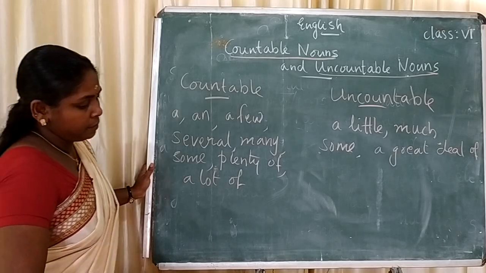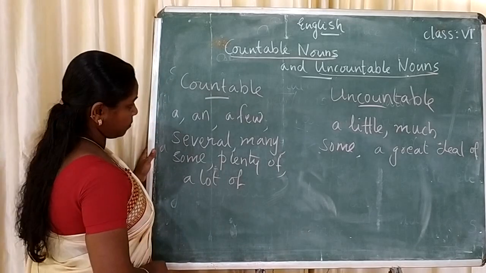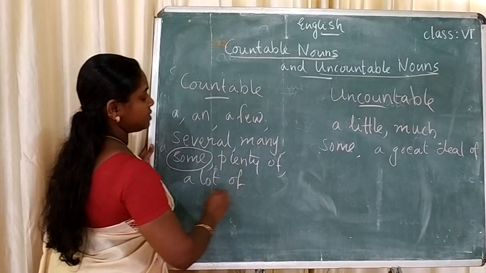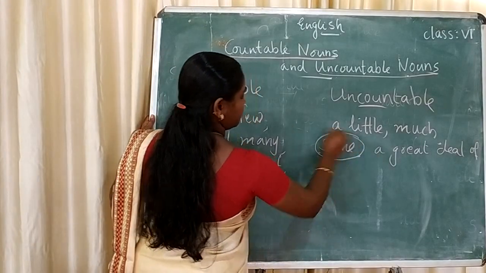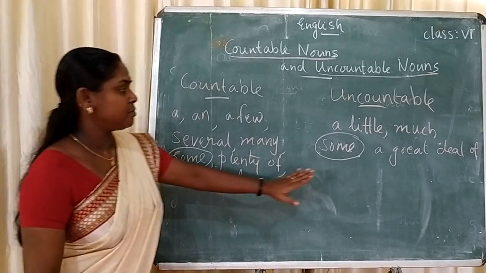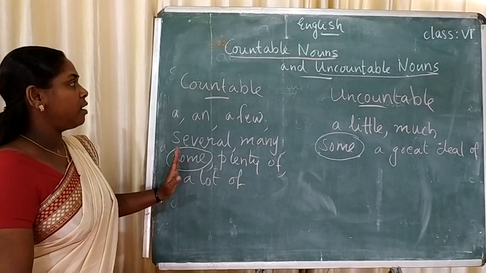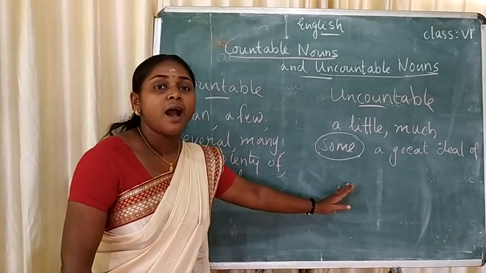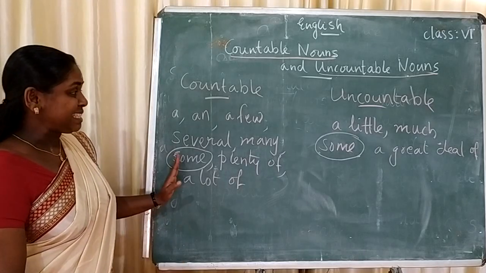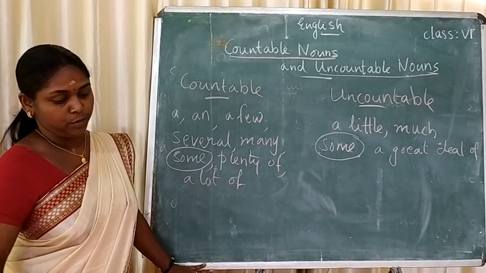So look at the word some. That word some, we can use with both countable and uncountable nouns.